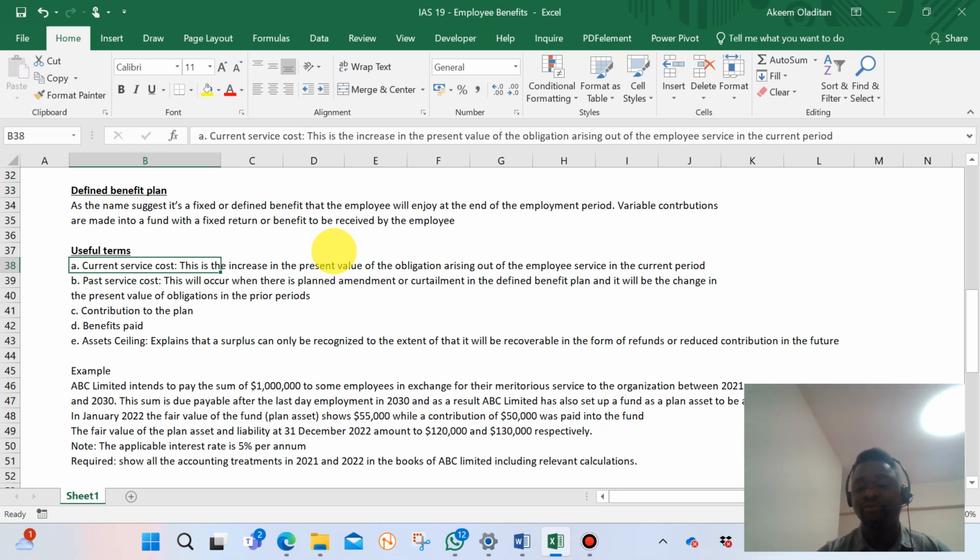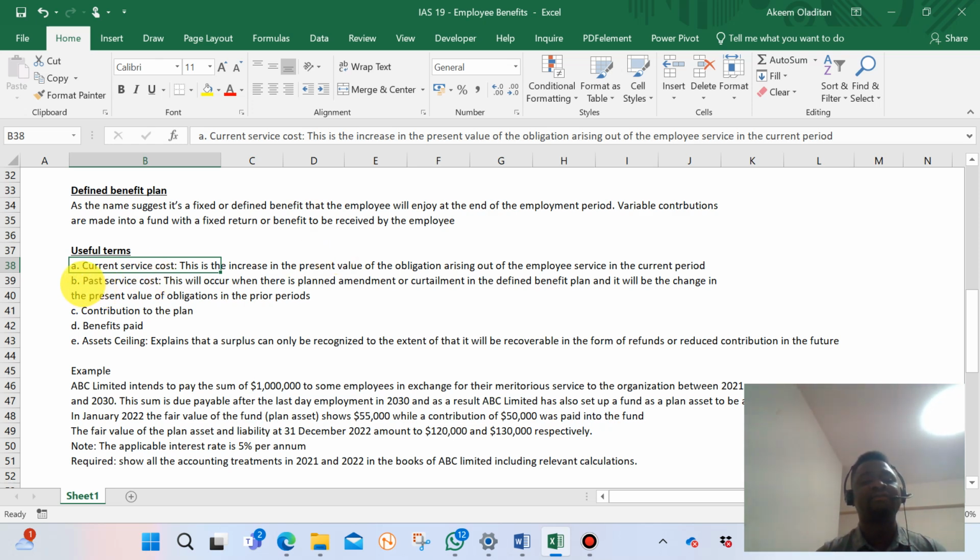That change from one year to the other increases the fund over a period of time to the end, for instance the $100,000. The present value of that change from period to period is what is called current service cost. By the time we start working on it, we will see what that means in real time.